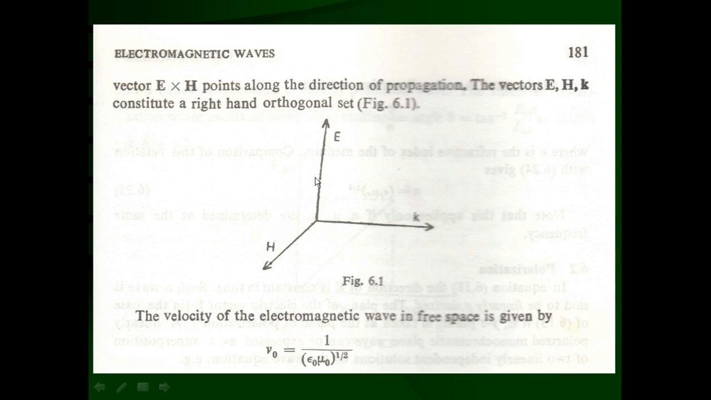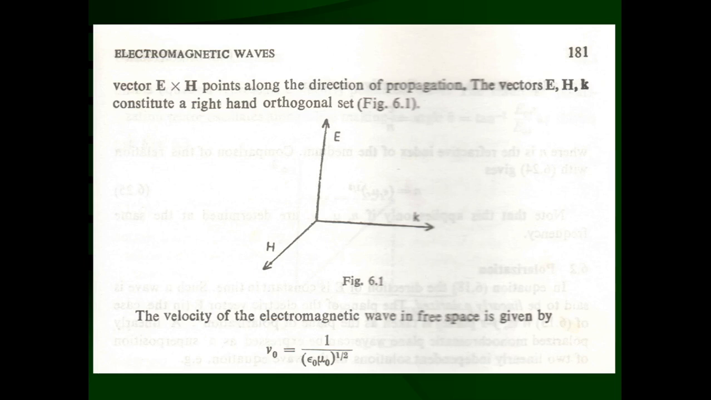So you can see that if we consider that the electric field vector is oscillating in the vertical direction, the magnetic field vector is perpendicular to that. So E and H constitute one plane, and normal to that plane is the direction of propagation. They will form a right hand screw rule. If you put a right hand screw perpendicular to the plane of E cross H and rotate from E to H, it will advance in this direction, and that will be the direction of propagation. So it forms a right hand screw rule, and hence it is said to constitute a right hand orthogonal set.